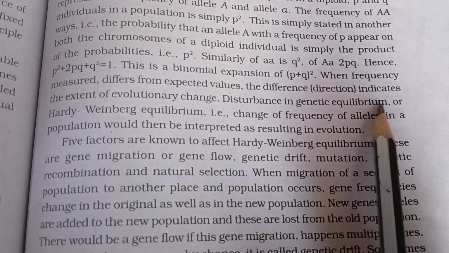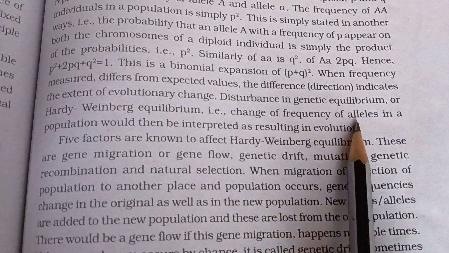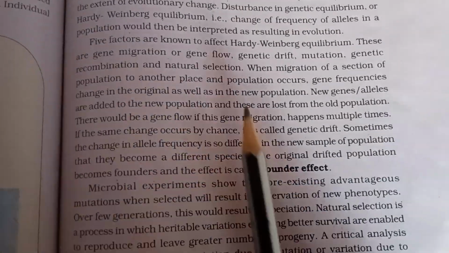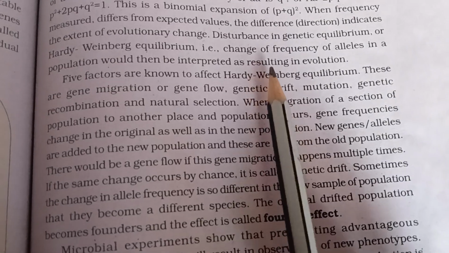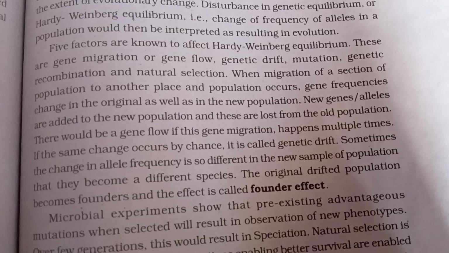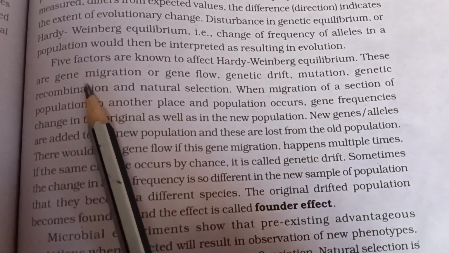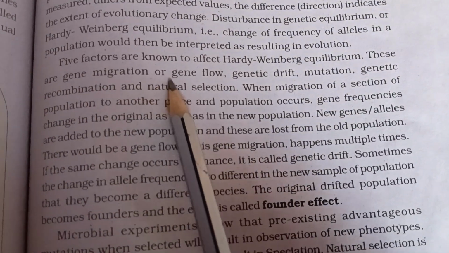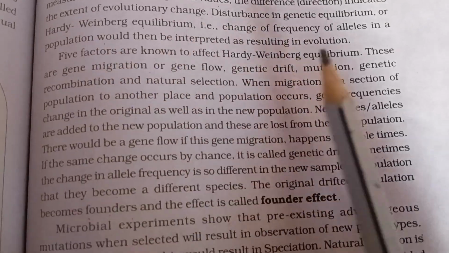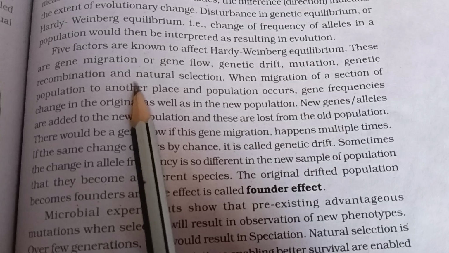Disturbance in genetic equilibrium or Hardy-Weinberg equilibrium, that is, change of frequency of alleles in a population, would then be interpreted as resulting in evolution. Five factors are known to affect Hardy-Weinberg equilibrium. These are gene migration or gene flow, genetic drift, mutation, genetic recombination, and